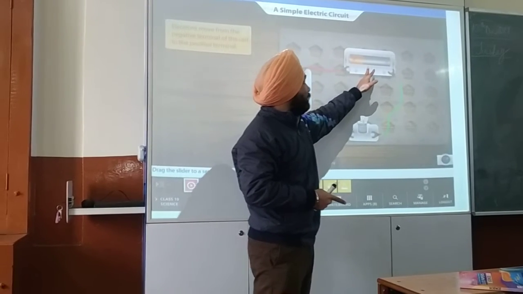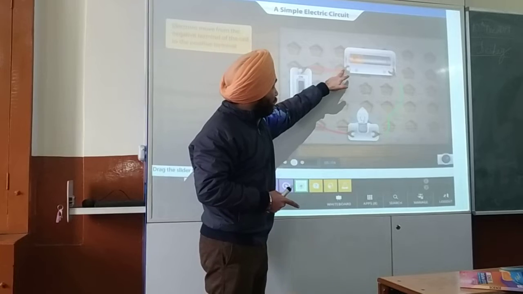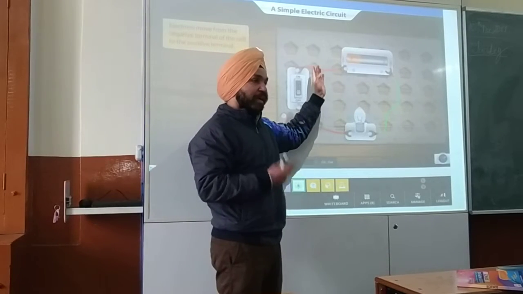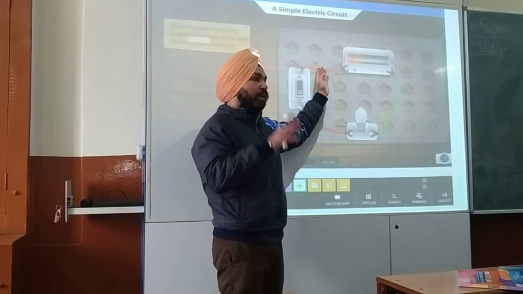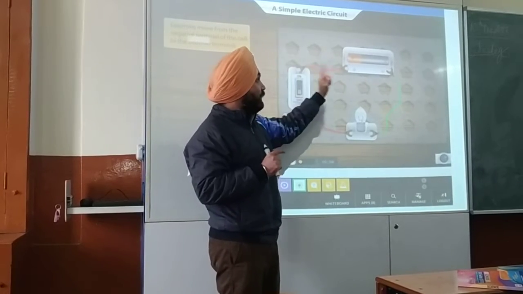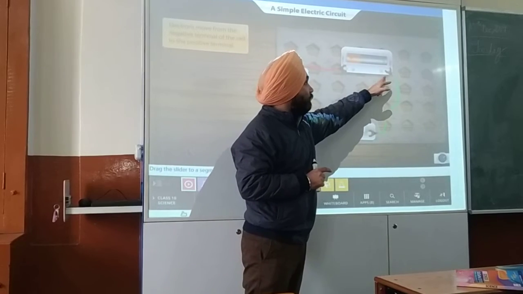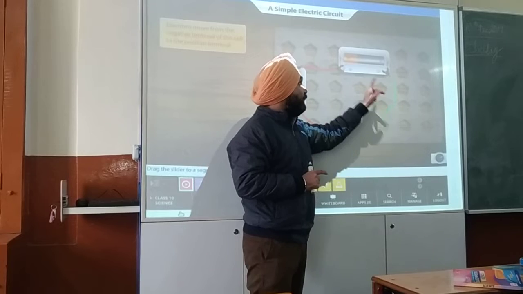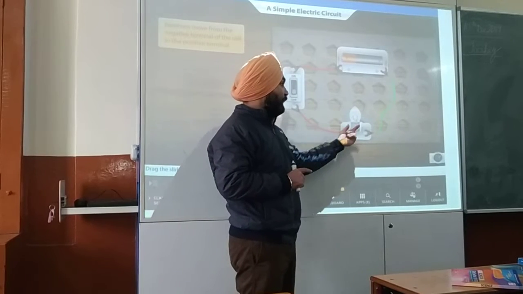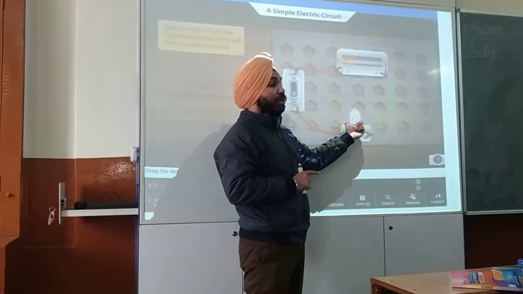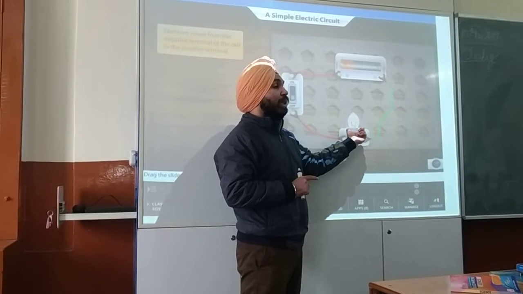Because of the battery or cell, we can say current arises. Without this, the wire has all the electrons, everything, but there is no current. Because of the battery, we can get the current, because it gives the positive and the negative, and current starts from the positive to the negative. And when the current flows through the bulb, it gives electric energy to the bulb and it will glow, and it will give you light energy.